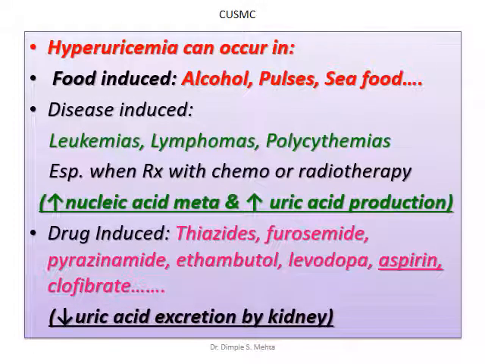Or sometimes it may be drug induced, like certain drugs that compete with uric acid excretion through the kidney, like thiazides, furosemide type of diuretics, pyrazinamide, ethambutol, anti-tubercular drugs, levodopa, aspirin, clofibrate, etc. Why have I underlined aspirin? Because NSAIDs are the drug of choice for gouty arthritis, but mind well, aspirin competes with the same plasma protein which excretes uric acid. So aspirin will compete with uric acid excretion and may enhance uric acid retention. So aspirin is contraindicated in this case.